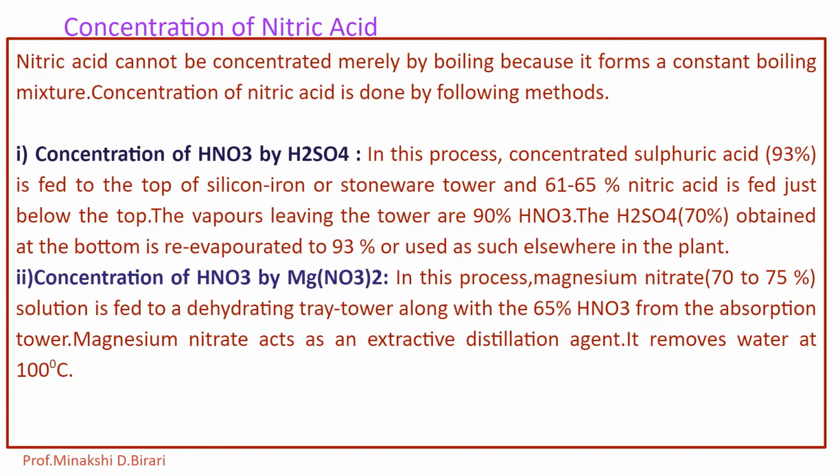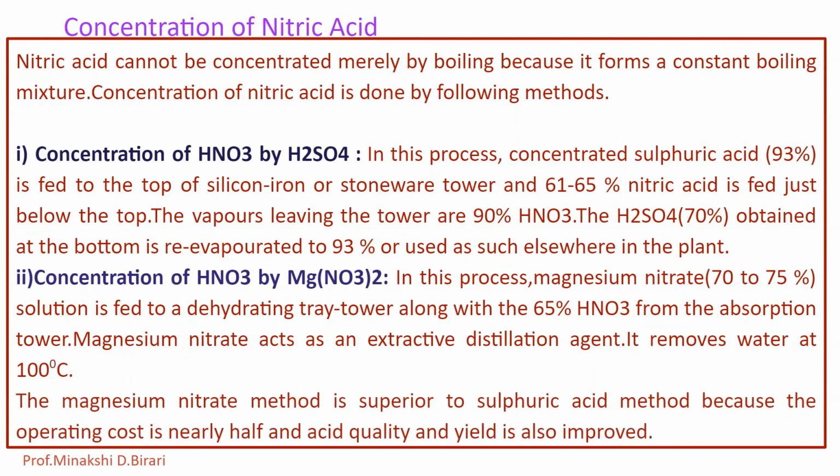So HNO3 can be concentrated by using one of these methods, either by using H2SO4 or by using magnesium nitrate. The magnesium nitrate method is superior to the sulfuric acid method because the operating cost is nearly half, and the acid quality and yield are also improved by using the second method, that is concentration of HNO3 by Mg(NO3)2.